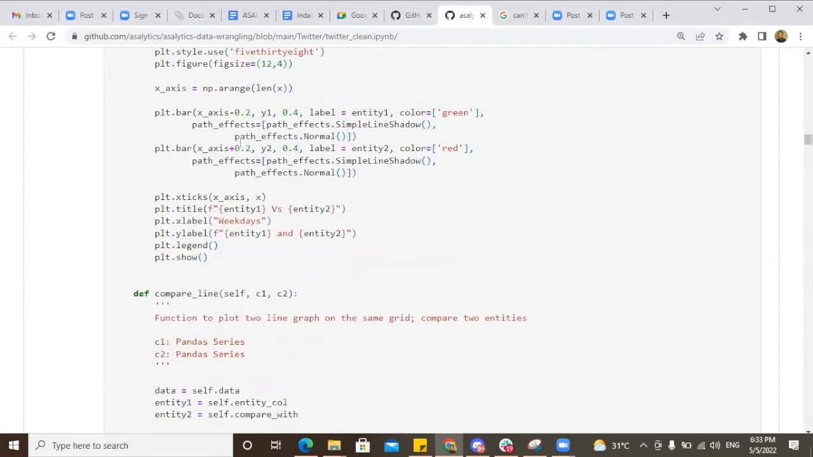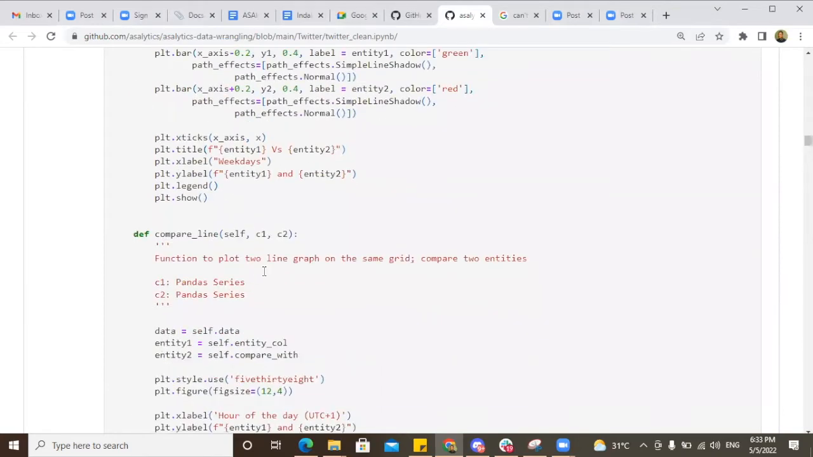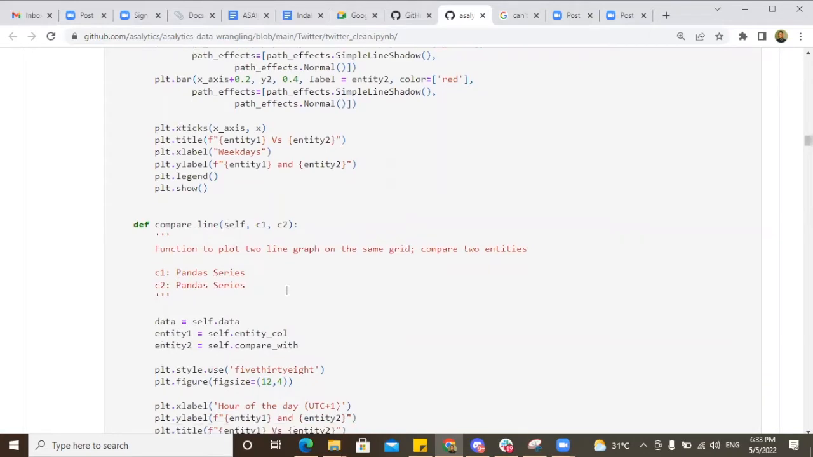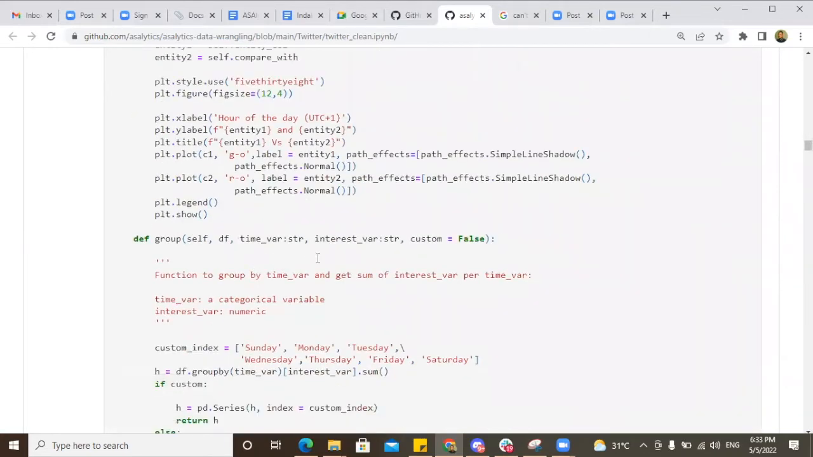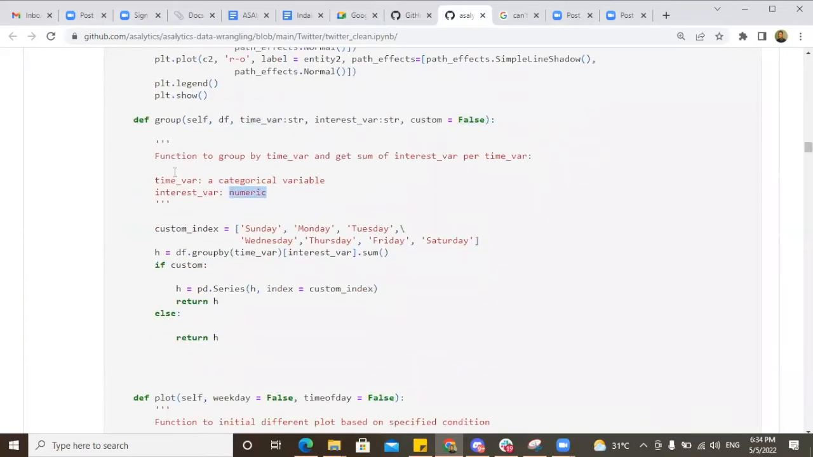These are just formatting of all kinds. Compare line is pretty much the same as compare bar, but for lines. So if I want to compare two lines, I have to use this function. Group by: in almost all cases, I add reasons to group by a particular categorical data, then try to see across those categories how the frequency of the variable of interest has been, which is always a numeric number like likes and retweets. Whenever I need to do that, I make use of this group function.